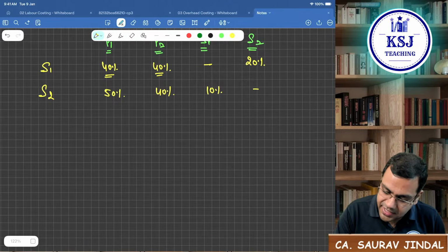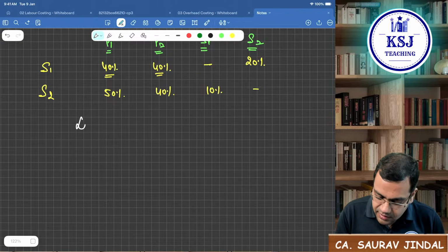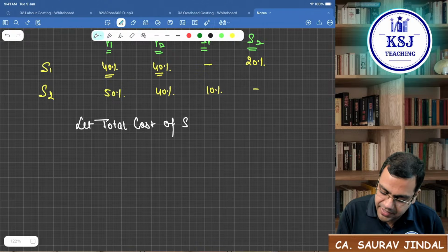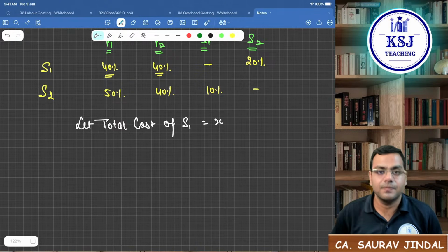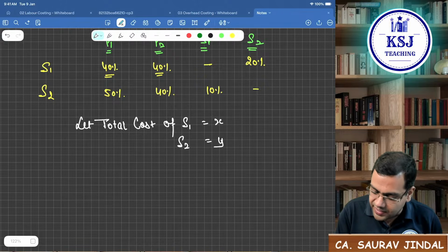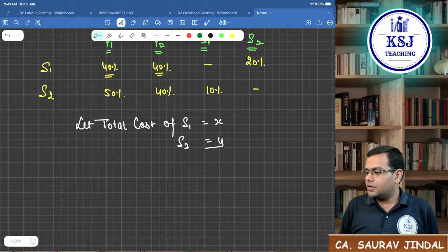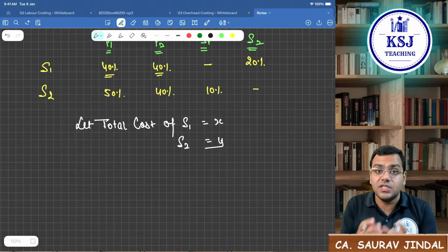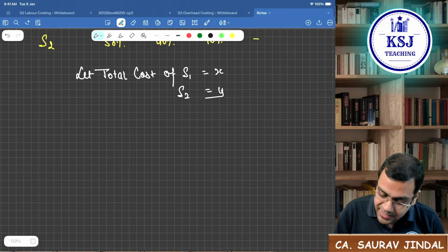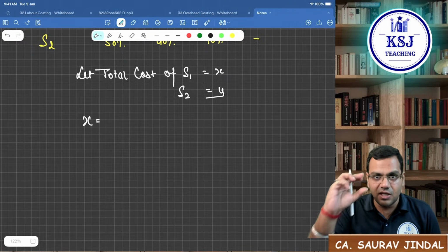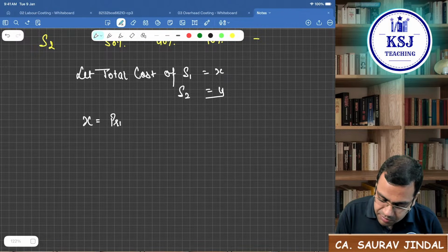The first will say, let the total cost of department S1 be X and total cost of department S2 be Y. Right? We will take the total cost of department. Now, what is the meaning of this total cost? This X is equivalent to whatever the cost as per primary distribution